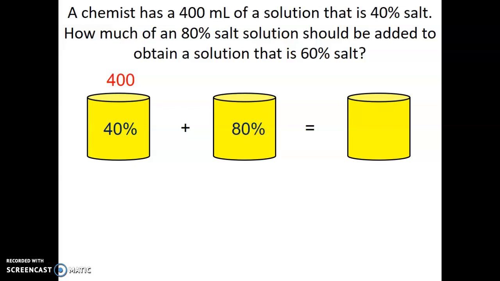The question is how much of a salt solution of 80% should we add? Well, it doesn't say how much. It wants to know how much. So if you don't know the answer to how much you're supposed to put in, just like with the quadratic word problems from before, if you don't know something, you put an X. Okay, and finally, for the final bucket, we're supposed to get 60% salt. So that means our 60% goes inside the bucket.